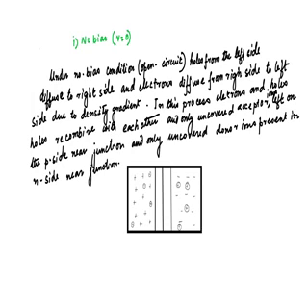So these are electrons, and these are uncovered ions of the donors.